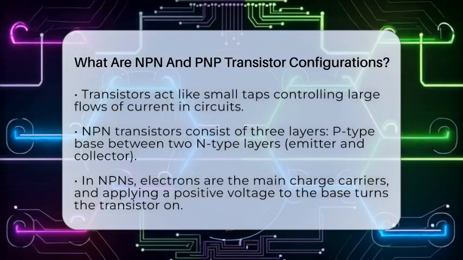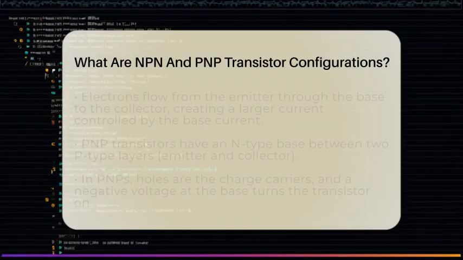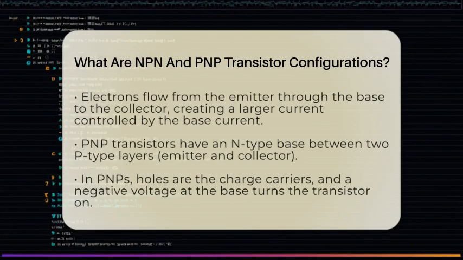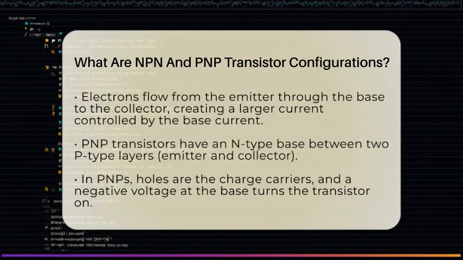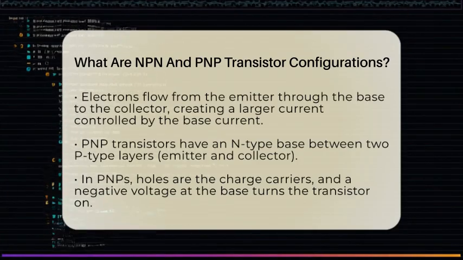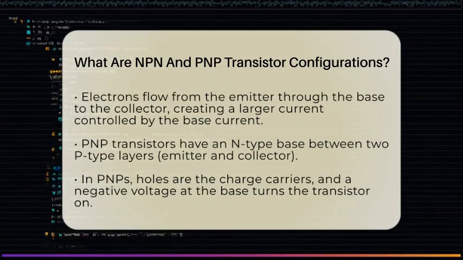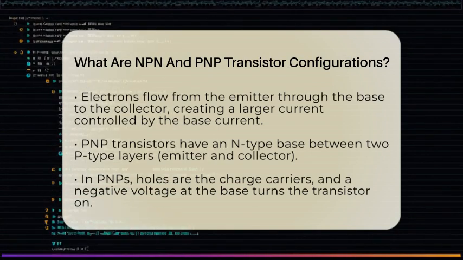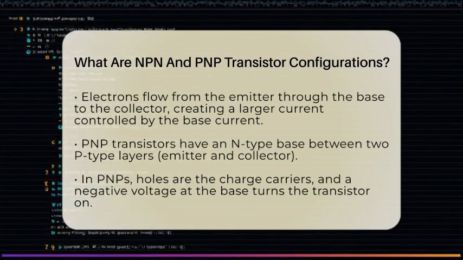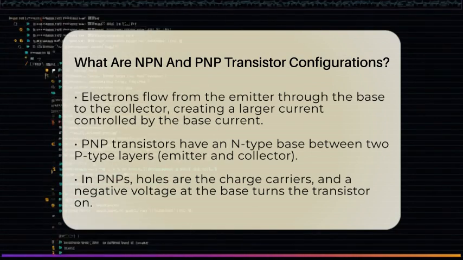Most electrons pass through the thin base and are attracted to the collector, which is connected to a higher voltage. This flow of electrons creates a larger current from the collector to the emitter, controlled by the small current at the base. Now, the PNP transistor is quite the opposite.